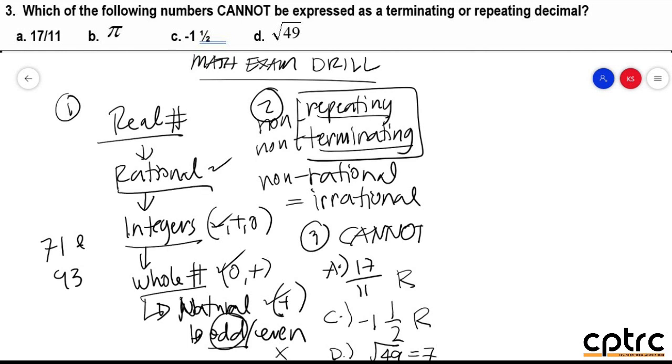So, that means the only answer we are left with is letter B, pi. Why pi? Because pi is a decimal number that comes with non-repeating digits and non-terminating digits. So, it is an irrational number. The answer is letter B, pi.